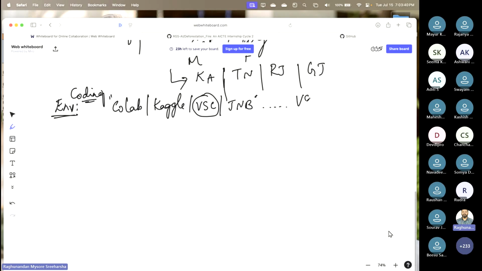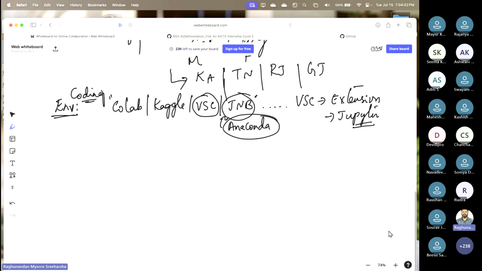If you are using Visual Studio Code, you have to go to the extensions on your left side and choose Jupyter. You have to install this extension. If installation and looking into all the things is a tiresome or Herculean task, you can directly go for Jupyter Notebook, or you can use Anaconda. Anaconda can install all the things for you. So you can directly use that also. No issues with anything.